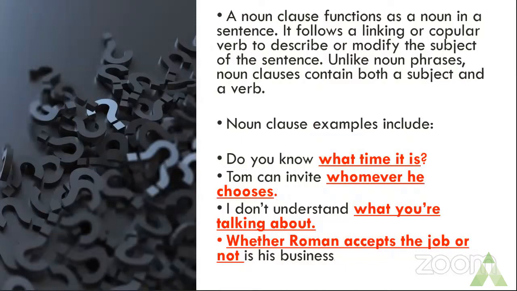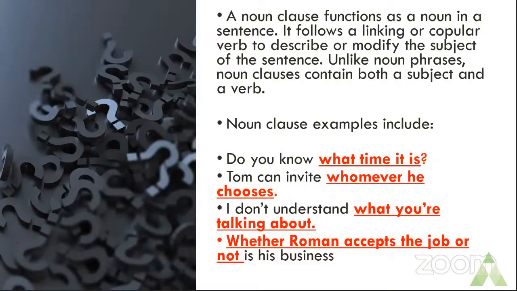In the second sentence, Tom can invite whomever he chooses. Whomever he chooses. He is your subject, chooses becomes your verb.